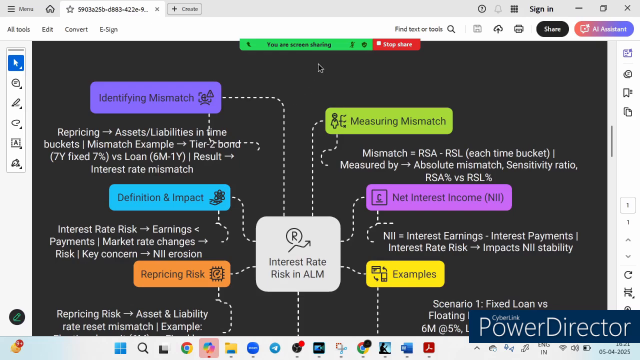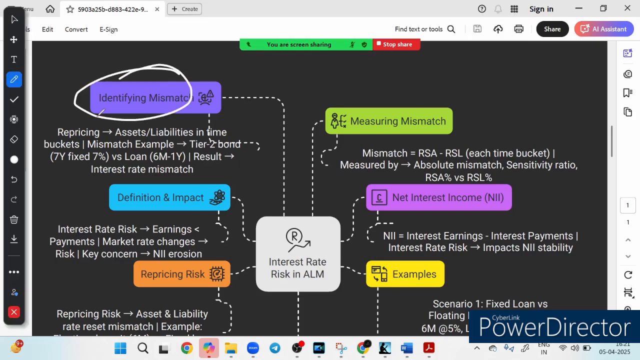First of all, you have to identify the mismatch. On the top right section, you will see identifying the mismatch. The biggest challenge is the repricing mismatch. This is one of the biggest challenges, the so-called repricing mismatch. So what do banks do? Banks categorize assets and liabilities into time buckets.